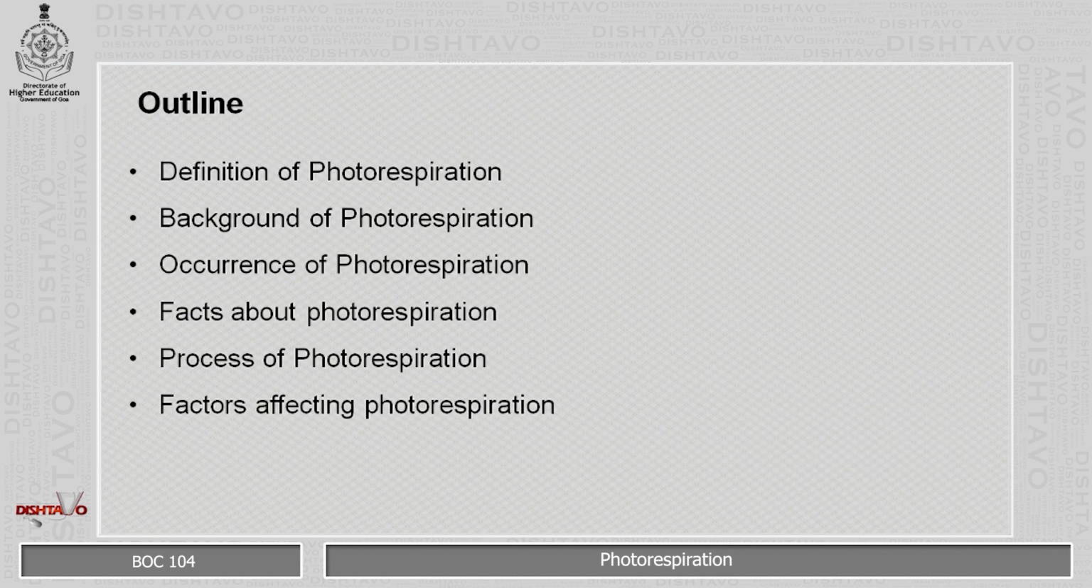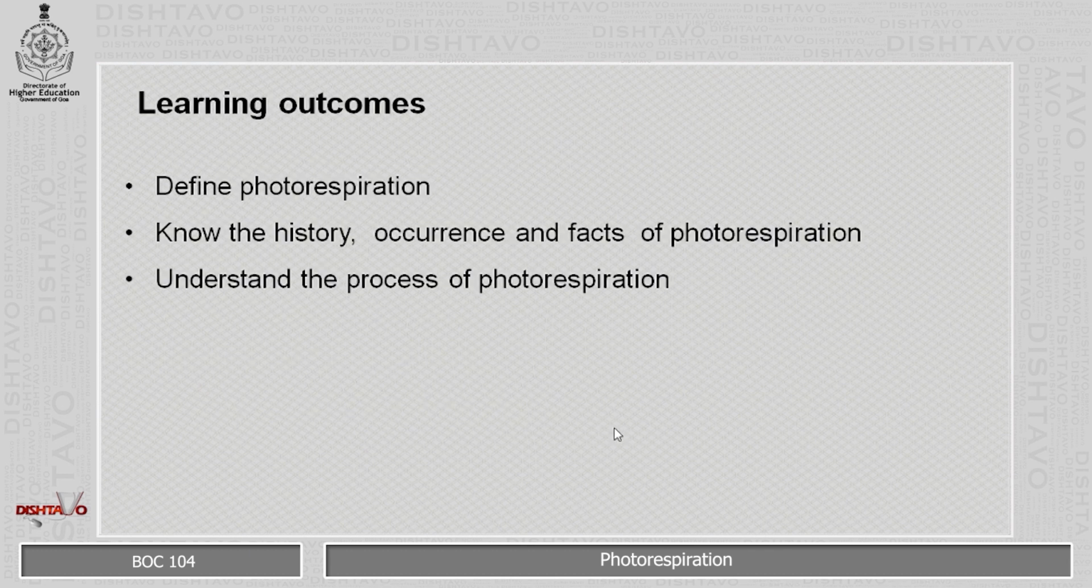Coming to the outline, in this PPT, we will cover the definition of photorespiration, background of photorespiration, occurrence, facts, process, and also the factors affecting the photorespiration. Learning outcomes. At the end of this session, students will be able to define the photorespiration. They will know about the history, occurrence, and effects of the photorespiration, and also understand the process of photorespiration.